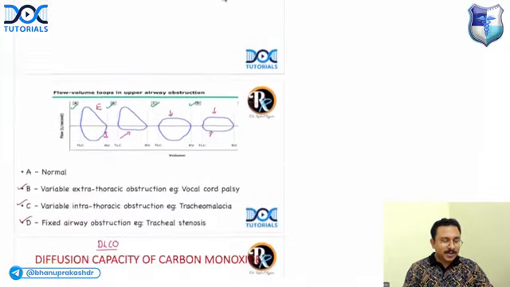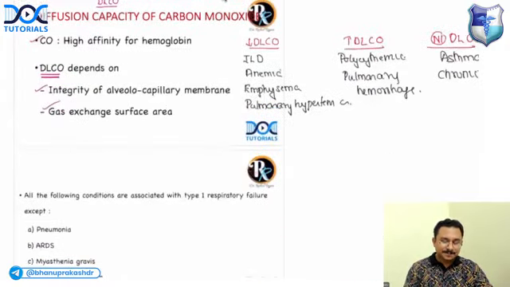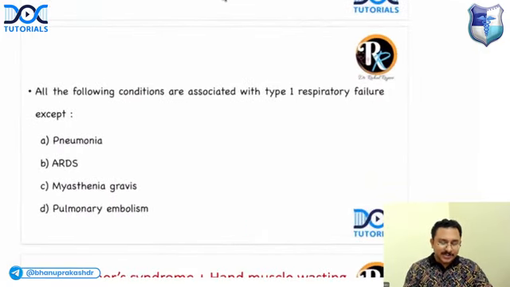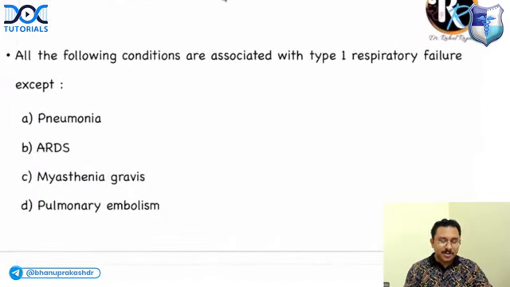Next question. Which of the following is associated with type 1 respiratory failure except? Pneumonia, ARDS, myasthenia gravis, pulmonary embolism. So you've got type 1 respiratory failure and type 2 respiratory failure. Type 1 is an oxygenation failure and type 2 is a ventilation failure. Pneumonia is characterized by type 1 respiratory failure.